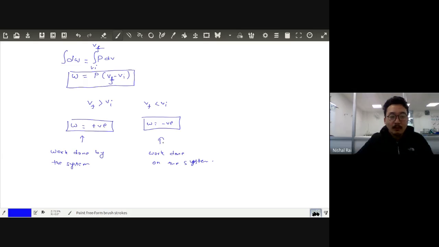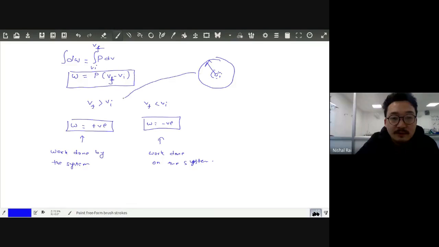Clear? Why is this? I will just tell you. If VF is greater than VI, it means you started with a small volume VI, and now it has expanded to a larger volume. Basically, this means it has expanded. So that's why the work done is by the system, because the system is trying to expand. Now over here, you started with larger, and you ended up with smaller. So now it's contracting. Now you are doing work on the system to contract it. So that's why this is said to be work done on the system.